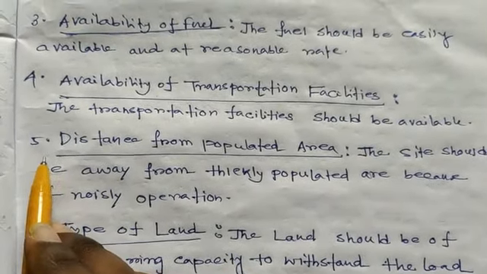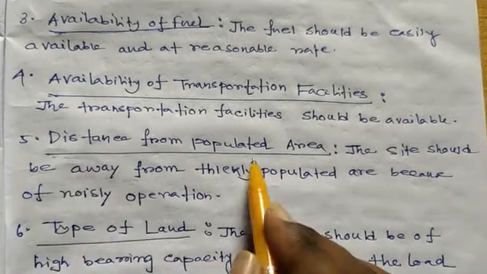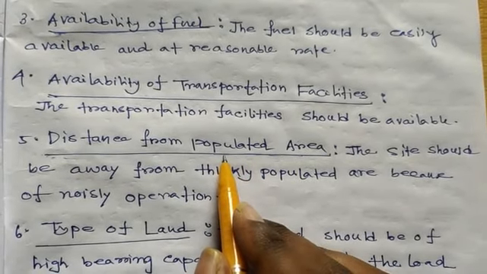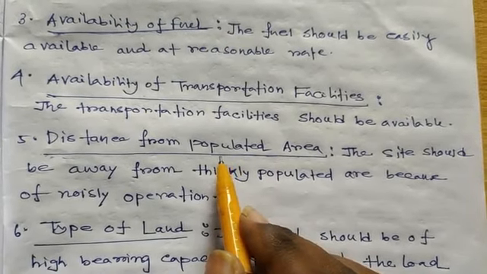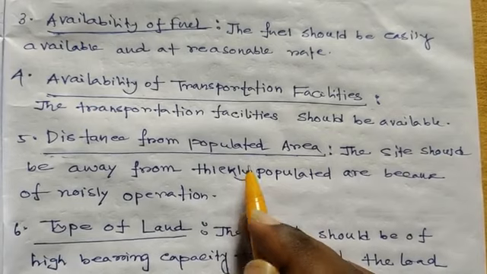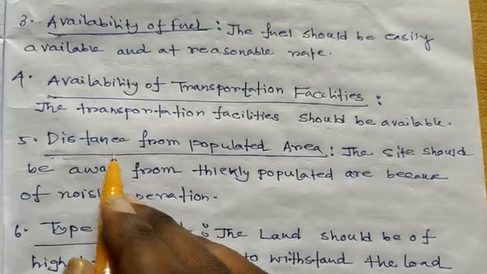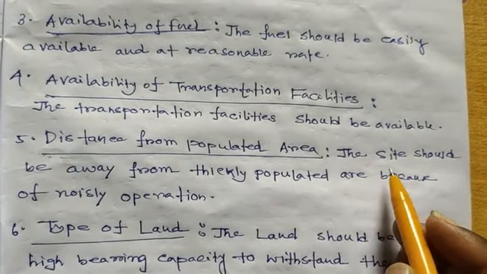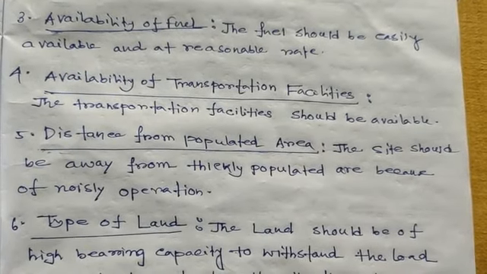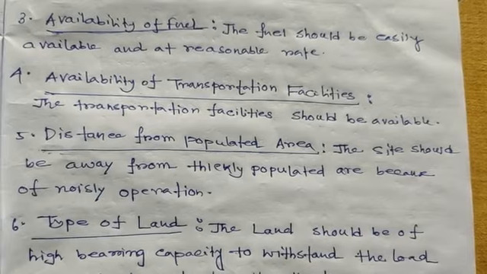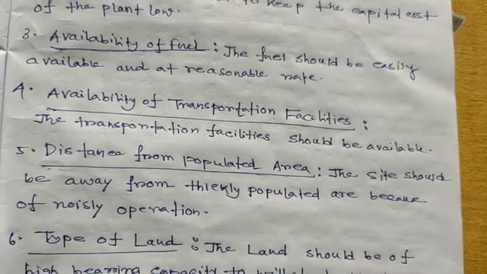The fifth point is distance from populated area. A populated area is a thickly populated area where many people are established. For every power plant installation, we have to consider distance from the populated area.